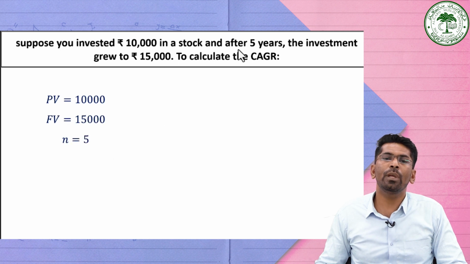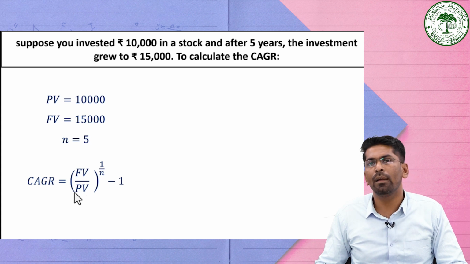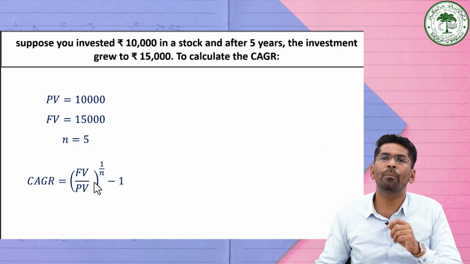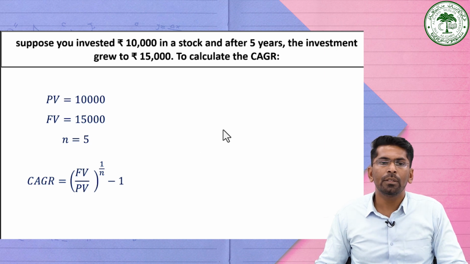And n is equal to 5 for the 5 years. We can find the compound annual growth rate by using the formula, that is future value divided by present value all raised to the power 1 by n, minus 1. So all the values are given here. You just simply substitute all these things in the given formula.